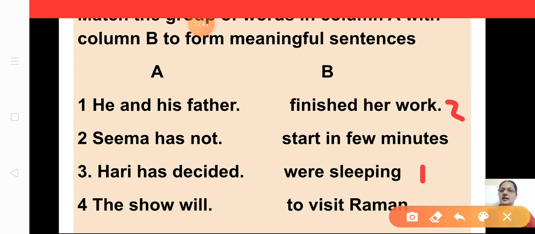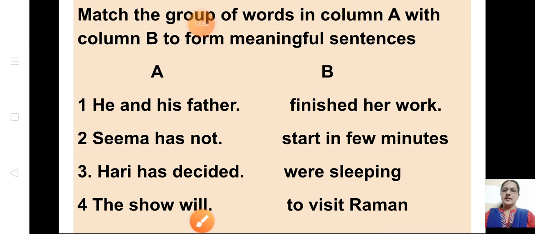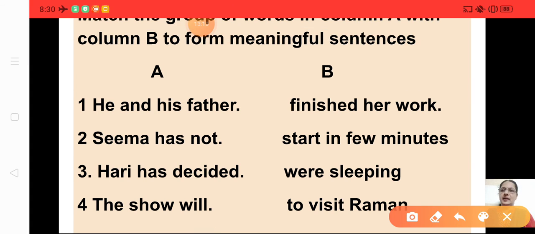Hari has decided to visit Raman. This will be the third one. The show will start in few minutes. This will be the fourth. Understood? So just see the meaning of this. And he and his father. So he and his father, two person are there, isn't it? So it cannot come start in few minutes or finished her work. How will it come? It can, both two people were there. So are there. So you'll write where visit, where sleeping.